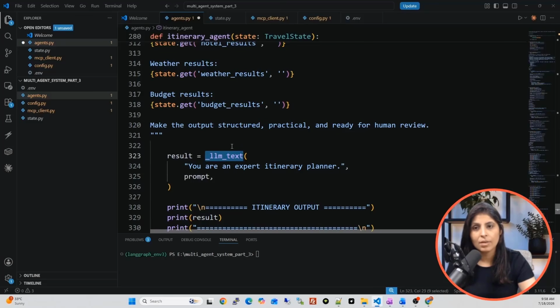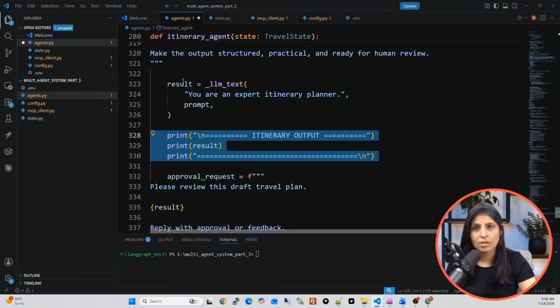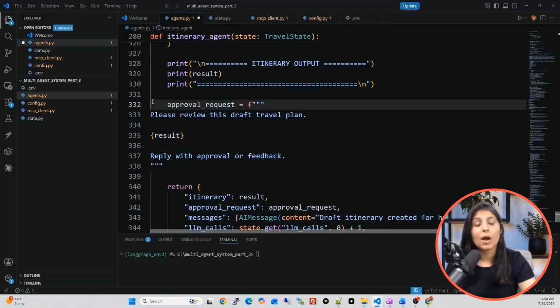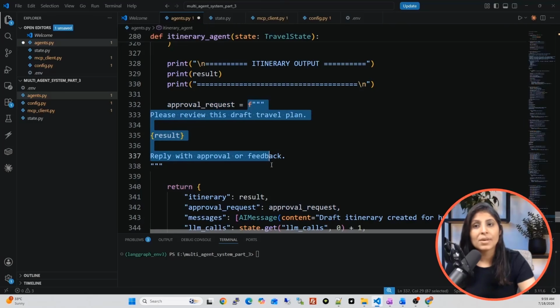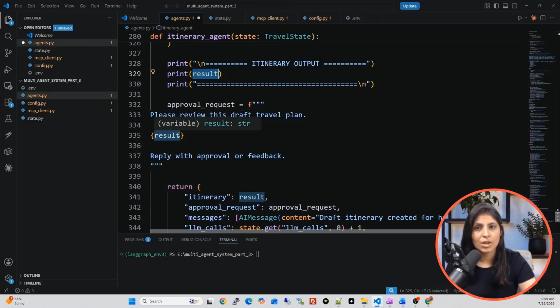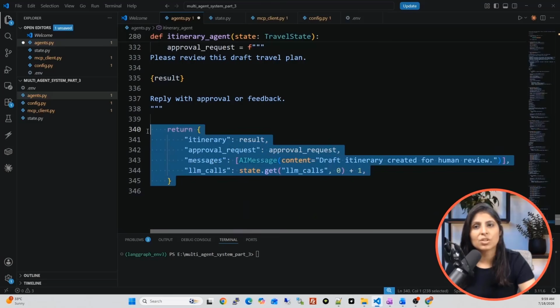Okay, so this is the prompt we are giving to the LLM, and we are calling the LLM over here. So this is a function which uses the LLM. In the result variable, the LLM will provide the output. That result we are showing on screen. And after that, see, this is the part where the human in the loop concept will work. See, approval request. This is another variable. In this, we are writing a message. This message will be shown to the user for approval: please review this draft travel plan, and then whatever is there in result, that we are showing to the user. What is there in result? The draft itinerary, right? So this message will be shown to the user, and then this function is returning this.